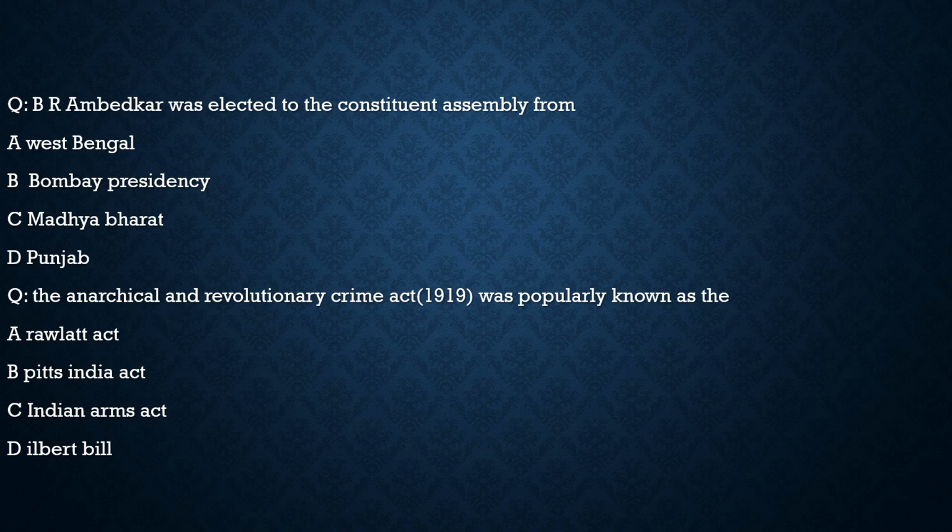Now another question from the previous year's questions. Here the question says, the Anarchical and Revolutionary Crimes Act, 1919 was popularly known as the Rowlatt Act, Pitt's India Act, or Ilbert Bill. It was definitely known as the Rowlatt Act, which is option A. So with respect to this question, the correct option is option A.